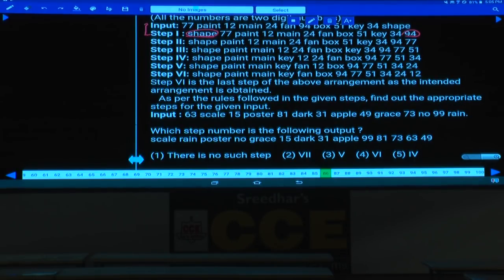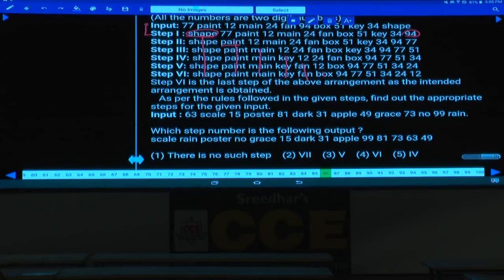And in the next step, shape, and the next word to shape is arranged at the second place, paint. Shape is fixed here. And in the second step, paint is fixed. And from third step onward, main is fixed. And in the next one, key is fixed, fan is fixed, and finally box is fixed, isn't it?